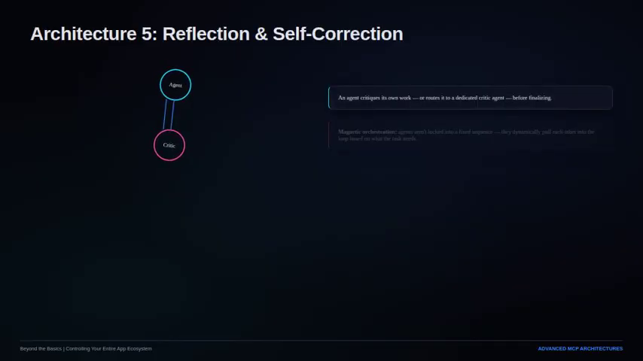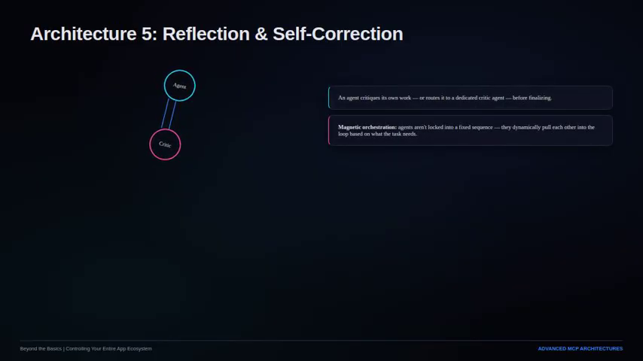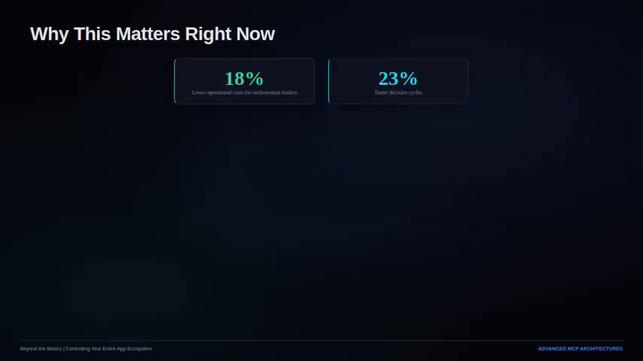Architecture 5. Reflection and self-correction. Instead of an agent producing one output and stopping, a reflection pattern has it critique its own work, or route it to a dedicated critic agent, before finalizing. This is especially powerful combined with what's sometimes called magnetic orchestration, a flexible collaboration model where agents aren't locked into a fixed sequence, but dynamically pull each other into the loop based on what the task actually needs at that moment.